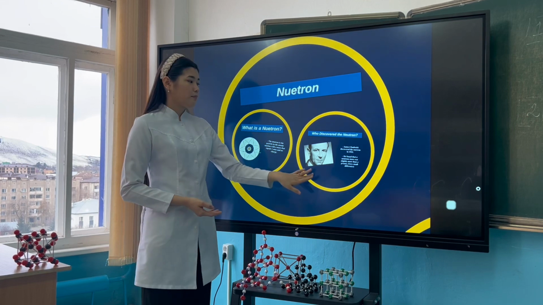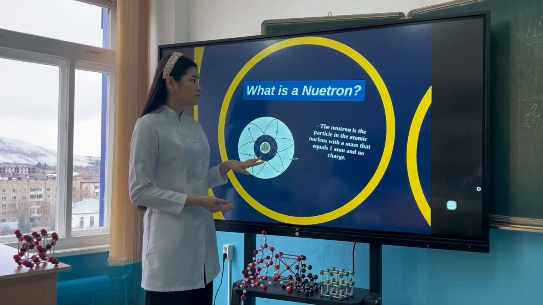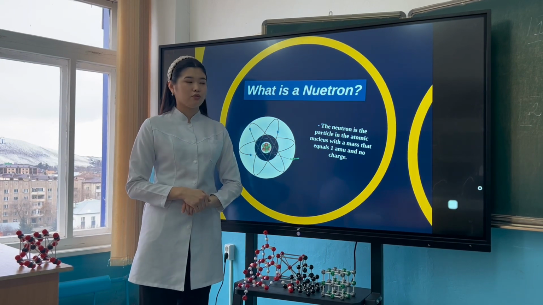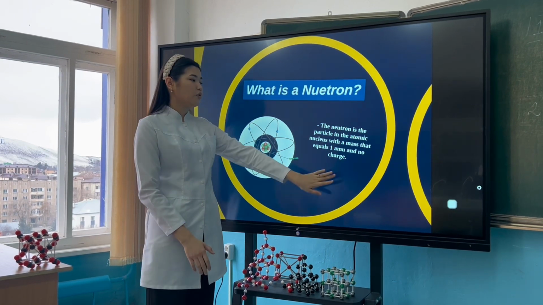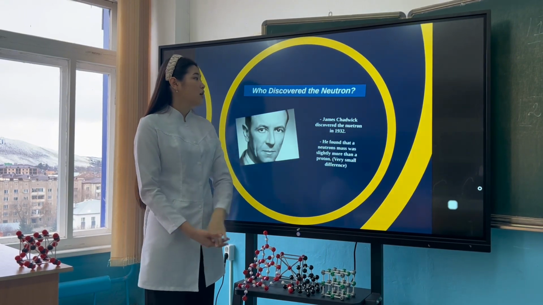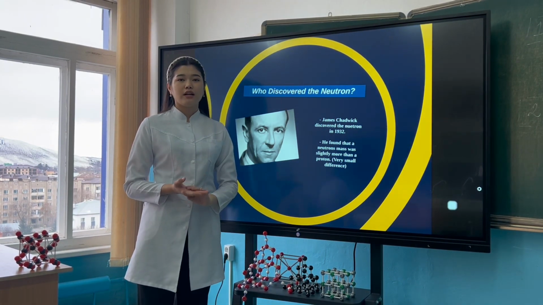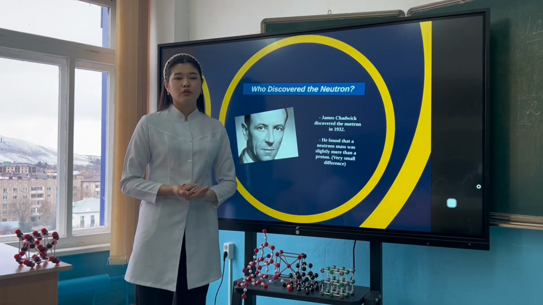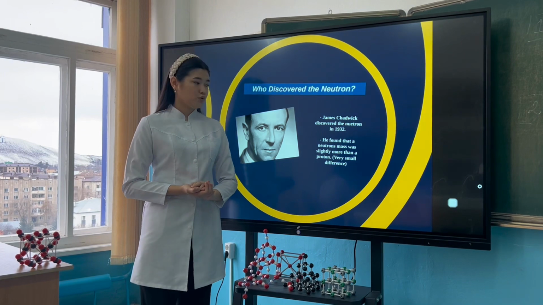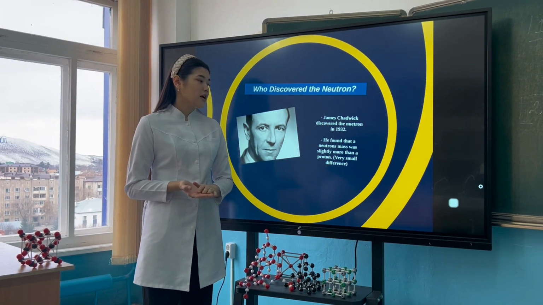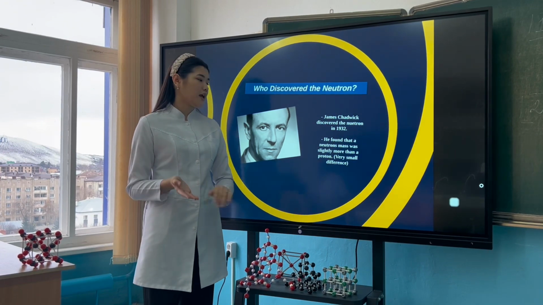Then, neutron. What is a neutron? The neutron is a particle in the atomic nucleus with a mass equal to 1 atomic mass unit and no charge. Then, who discovered the neutron? James Chadwick discovered the neutron in 1932. He found that a neutron's mass was slightly more than a proton's.